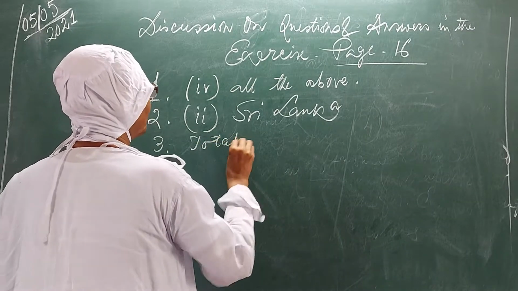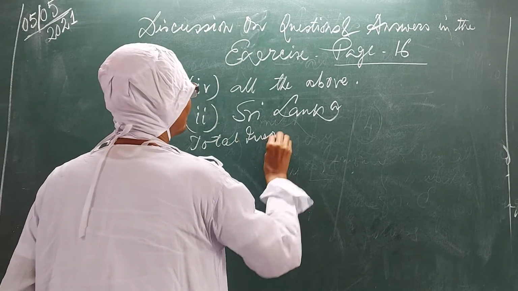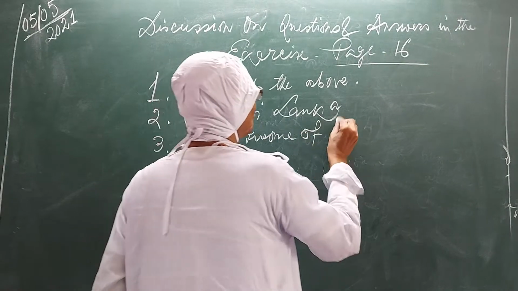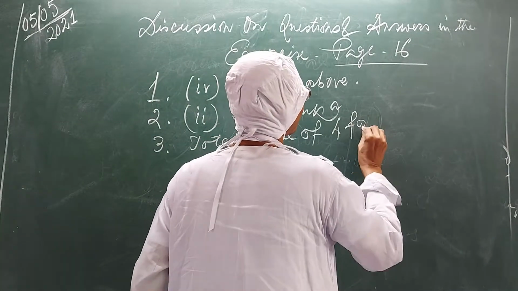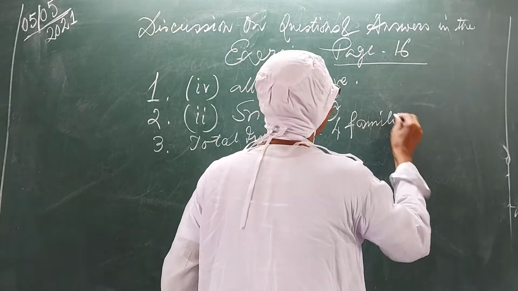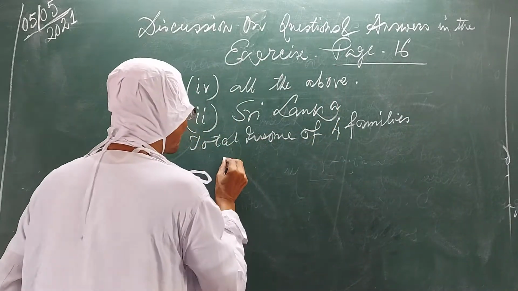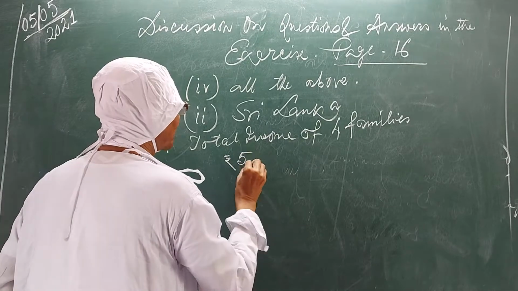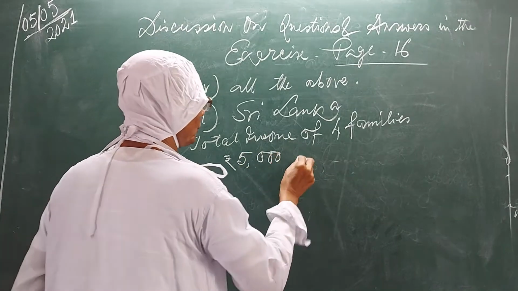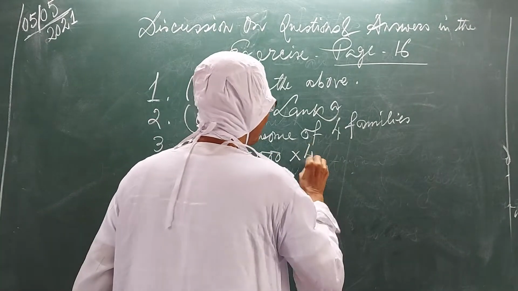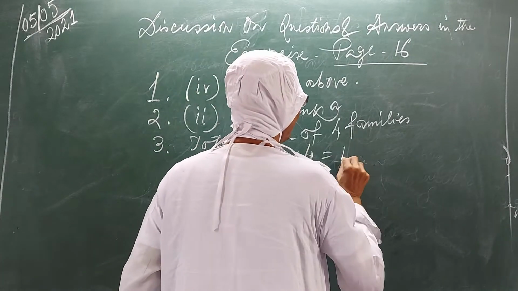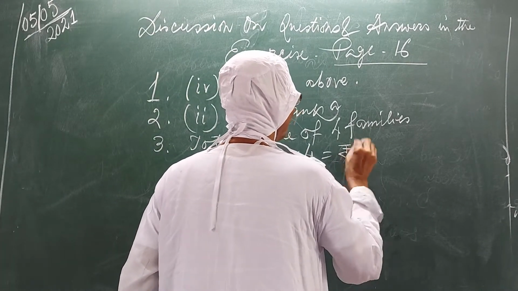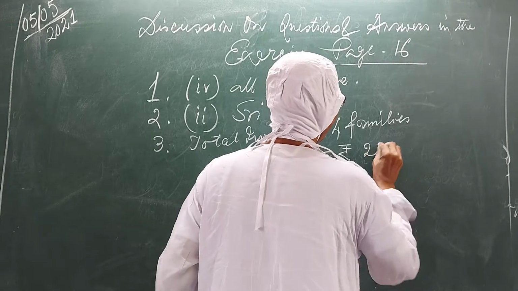Total income of 4 families. Average is rupees 5,000. So total will be 5,000 into 4 is equal to rupees 20,000.